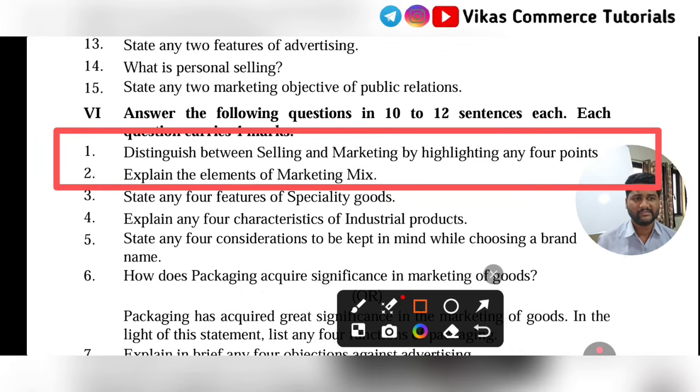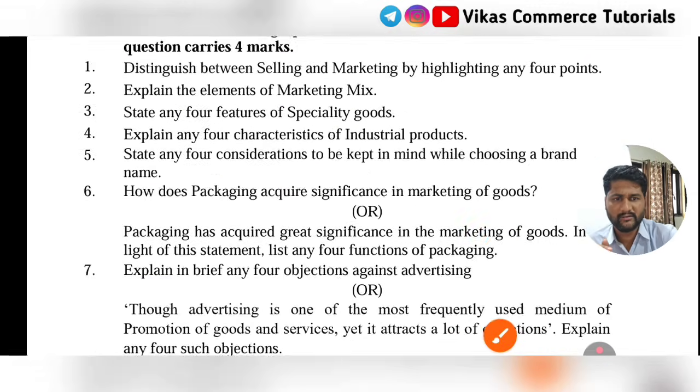They clearly mention any 4 points. So study that question. Elements of marketing mix, again very important. So study these two questions. Advertising, go for the 8 marks category. If it is not asked there, you can write it in the 4 marks category. So these two questions, question number 1 and 2, and question number 7, objections against advertising.